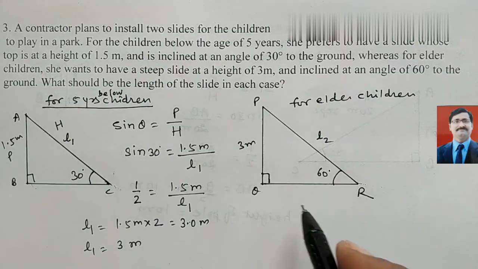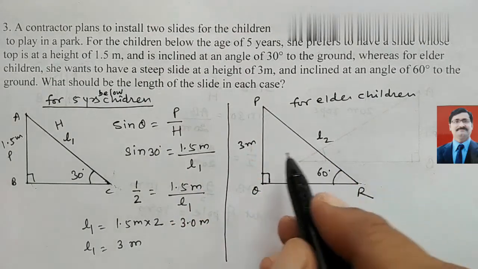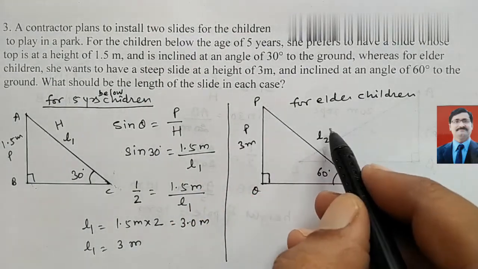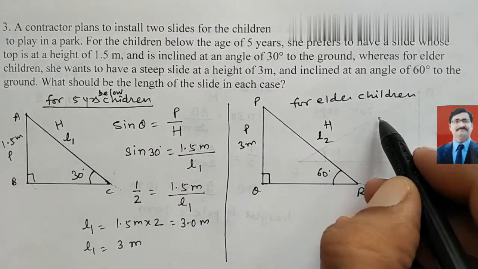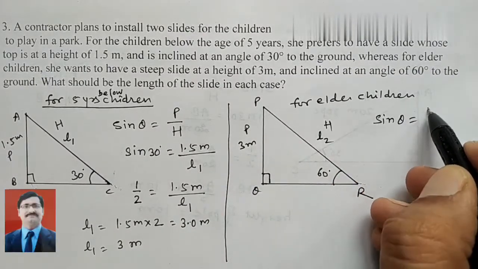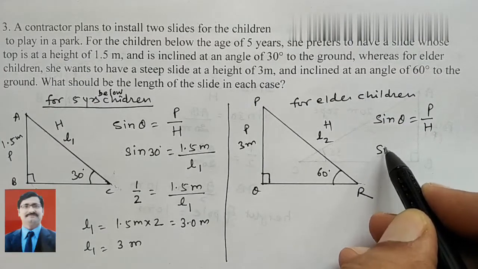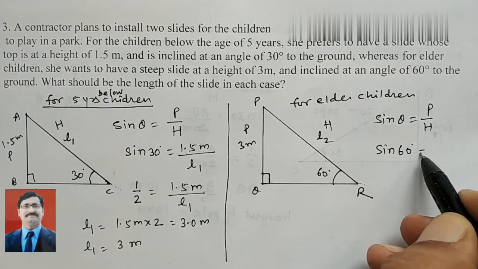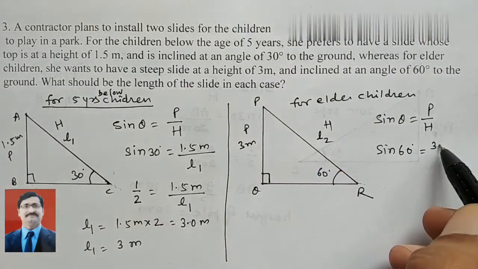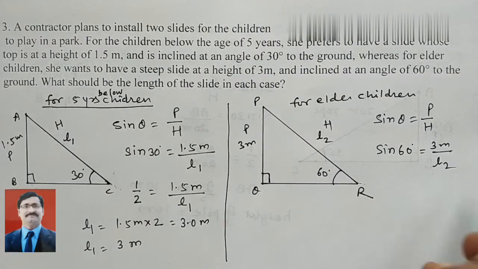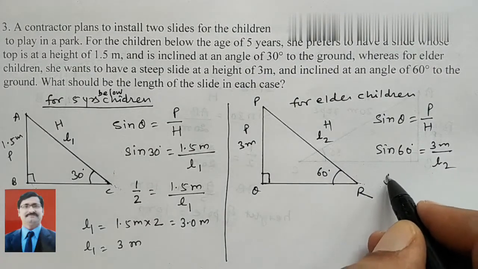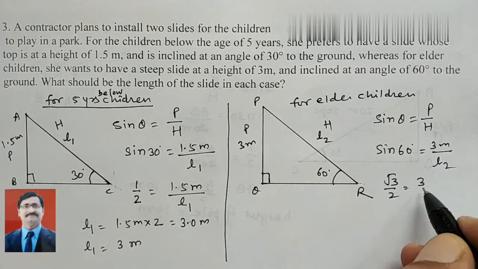Similarly for the other question, here also this is the perpendicular and this is the hypotenuse. So here also we will use the sine theta formula, perpendicular upon hypotenuse. Here theta is 60 degree, perpendicular is 3 meter, and hypotenuse is L2. Now sine 60 is root 3 by 2 equal to 3 by L2.